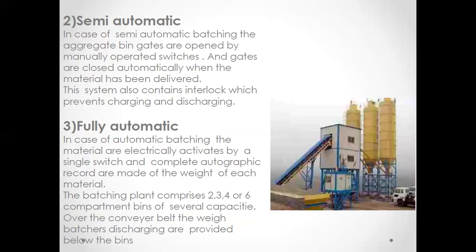The belt conveyors are used to transport the concrete ingredients from one place to another in limited quantity as described. Limited quantity means whatever quantity of material is required, the same quantity is used in the concrete mix.